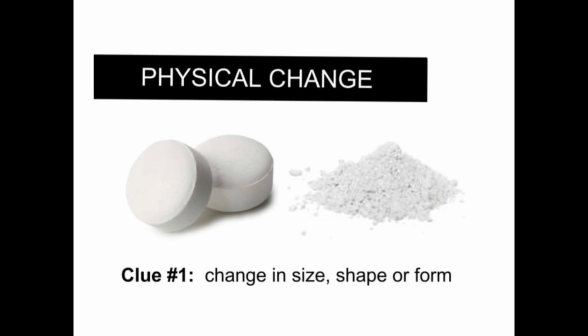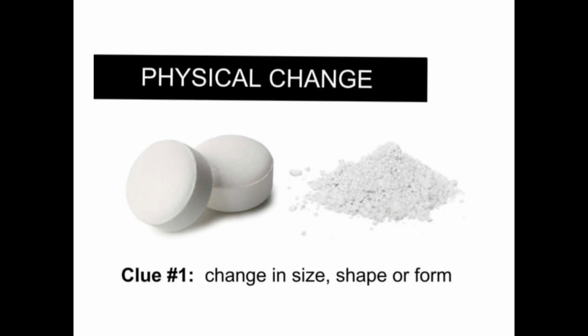A physical change could be as a result of a change in size, shape, or form. For instance, if you take a marble chip, or a chalk, which is quite handy, like what we are seeing here, or a drug, and you decide to put it into powder. You can also take charcoal.